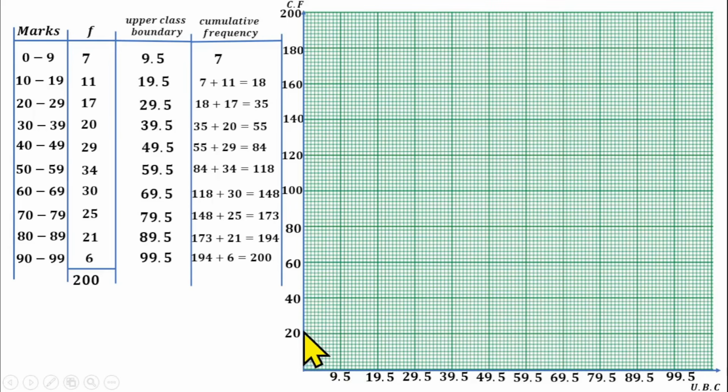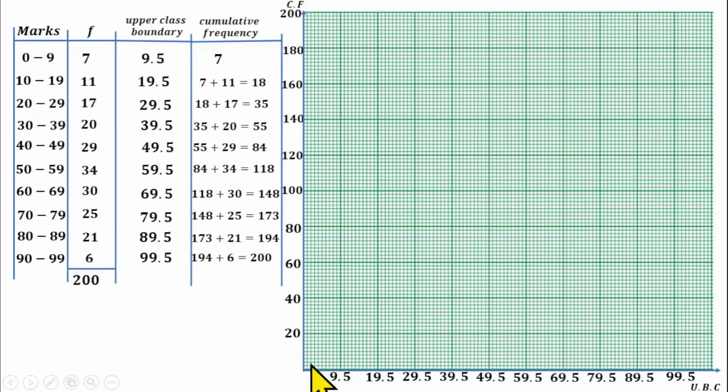So 10 lines we are having here carry 20 units. That means one line will carry 2 units. So that means each line on the y-axis is 2 units. So now we can plot. When the upper class boundary is 9.5, which is this point here, our cumulative frequency is 7.